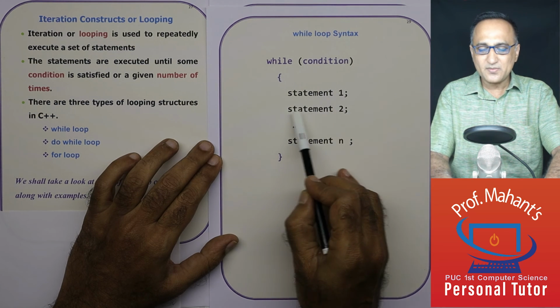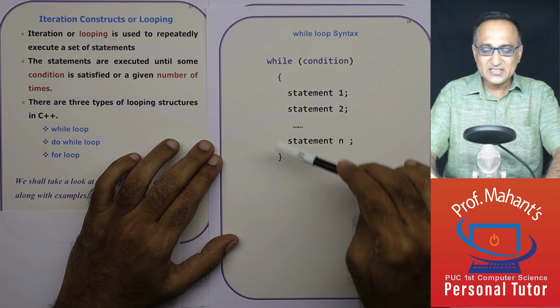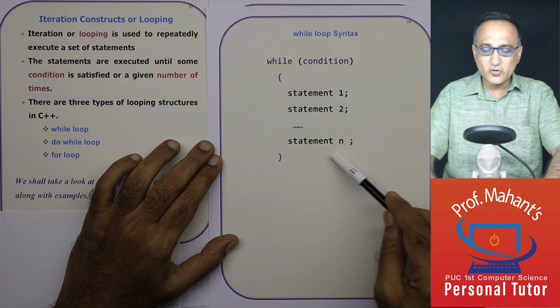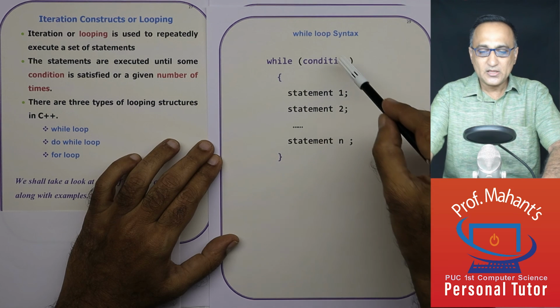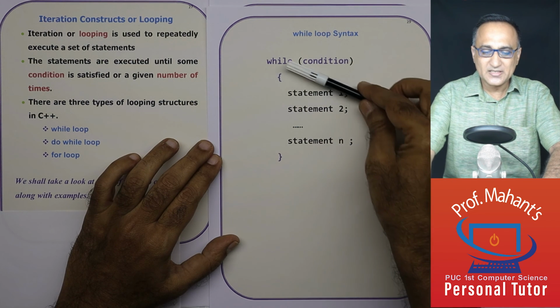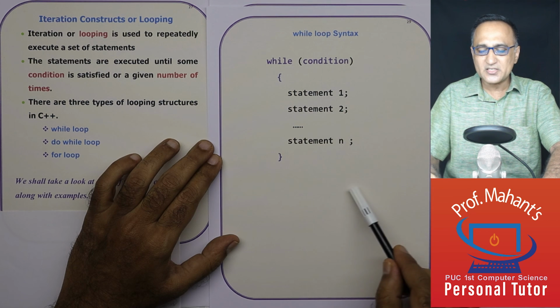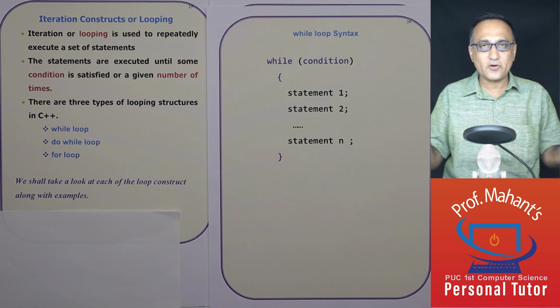So I can have 0 or more statements or instructions here. This is a block, also known as a compound statement. It is going to be executed again and again as long as this condition remains true. The minute this condition becomes false, it will halt execution and come and execute whatever statements follow the while. That is also known as transfer of control outside the while loop.